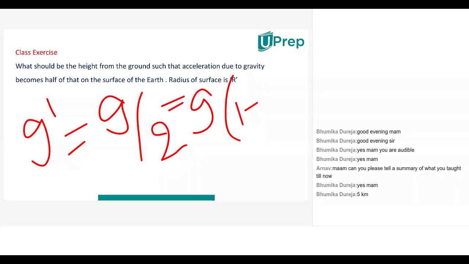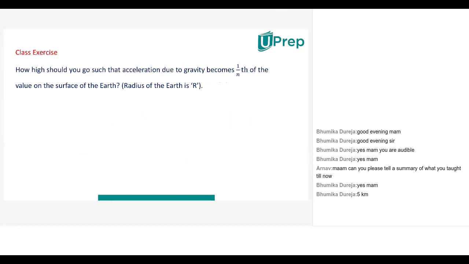Because we can't estimate whether it is a greater height or a lesser height, you can take the first expression, which is r by r plus h whole square, or you can also use this 1 minus 2h by r. When you use that formula, you can find an answer. The same thing can be applied here.